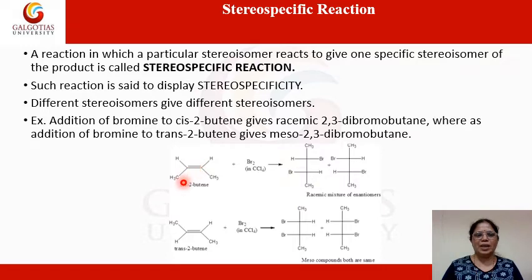And the same reaction, if we carry out with the trans isomer, then we can see that the product which is obtained is the meso 2,3-dibromobutane, which means that the cis and the trans isomer, when reacting separately, give different products. Each of the isomers is displaying stereospecificity.